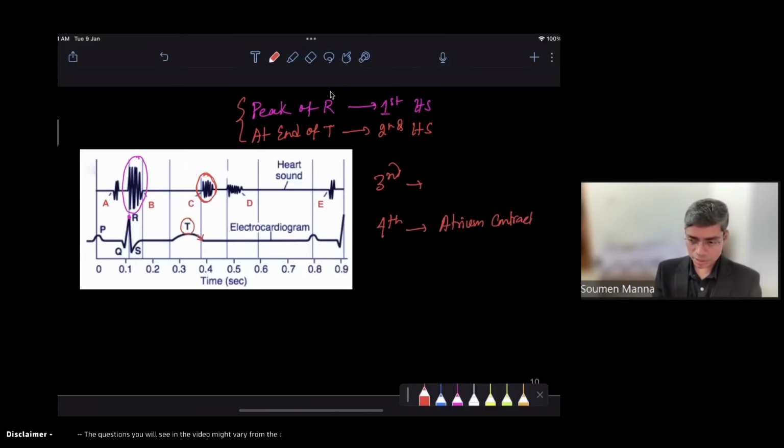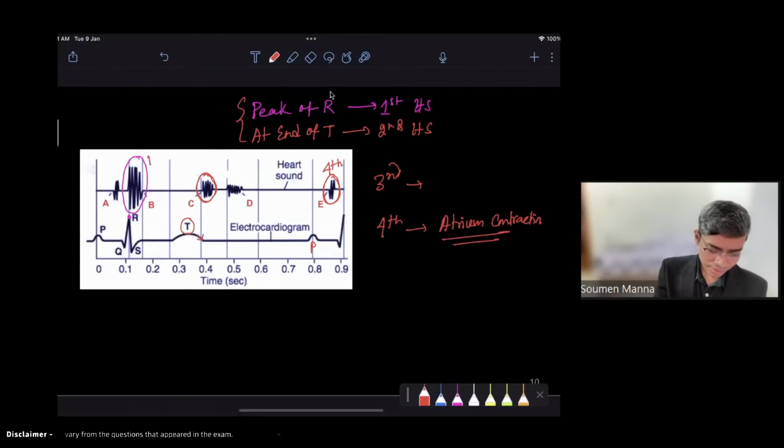Atrium contraction, right? So atrium contraction means you require atrium diastole, and then only the atrium contraction will start. So atrium systole means there will be depolarization of the atrium. Depolarization of the atrium is denoted by which wave in the ECG? P wave. That's why this is the P wave. The heart sound which corresponds with this is nothing but the fourth heart sound, right? So this is my fourth heart sound.